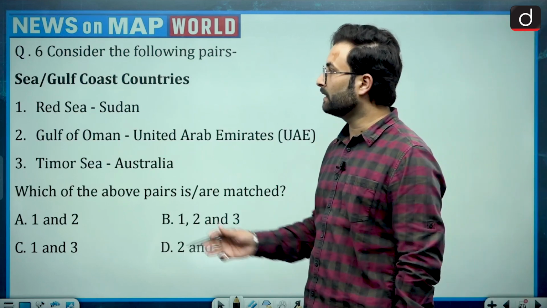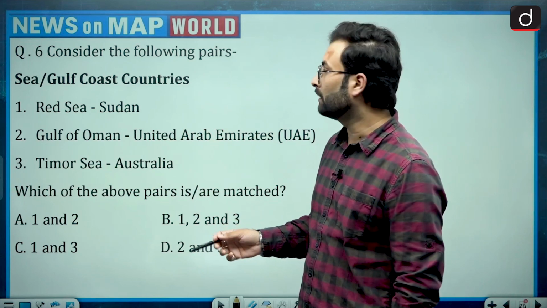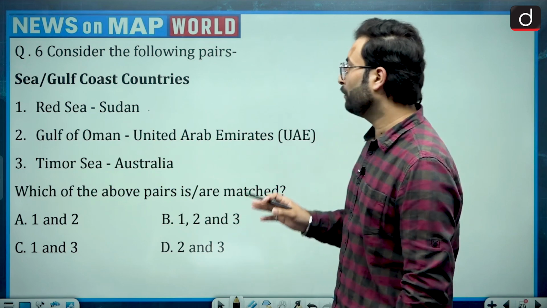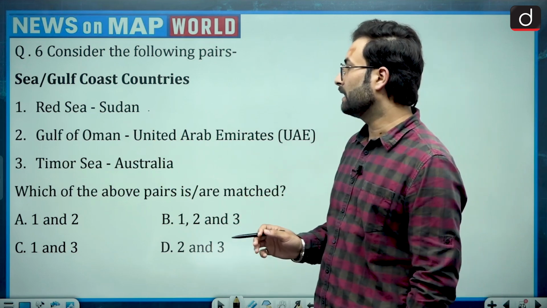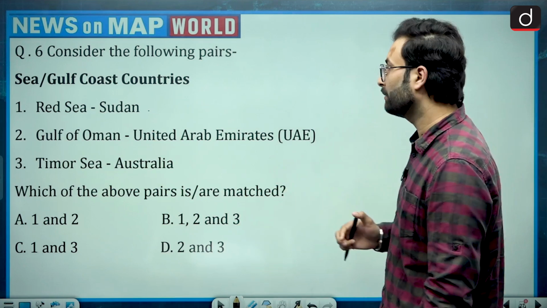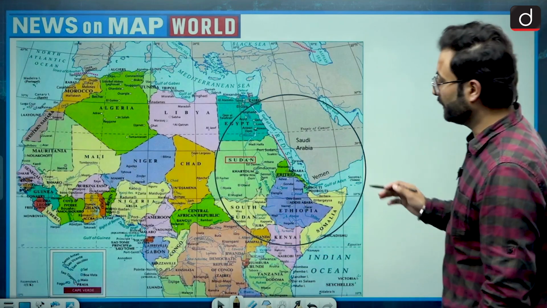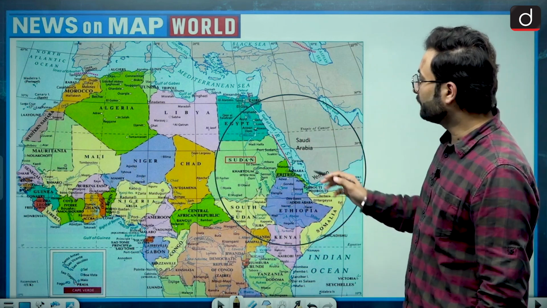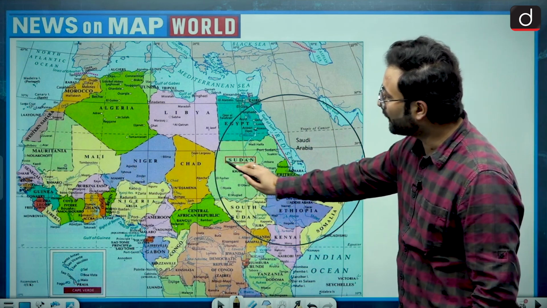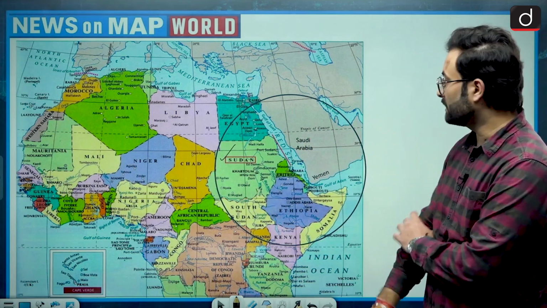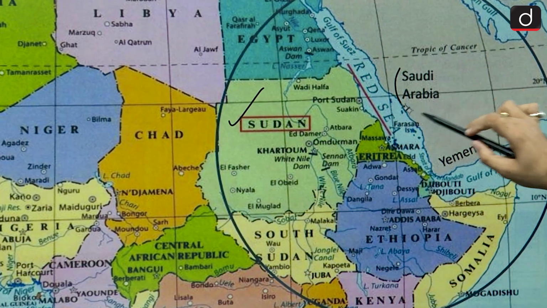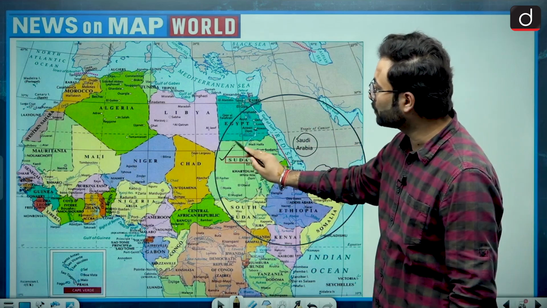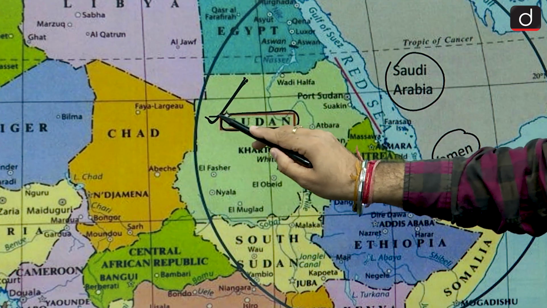Consider the following pairs. A sea and Gulf coast countries are given, and you have to match which are correct: Red Sea, Sudan; Gulf of Oman, United Arab Emirates; and Timor Sea, Australia. Let's have a look at the map. The first region of interest is the Red Sea. They have asked which country has a boundary with the Red Sea. Here you can say Sudan has it. Mostly we remember the countries on this side, Saudi Arabia and Yemen, but Sudan also has a boundary with the Red Sea. So this is correct.